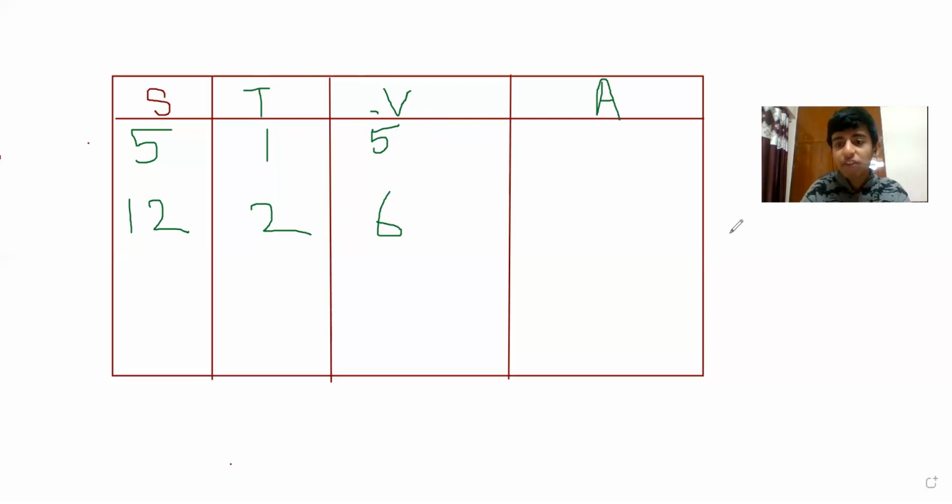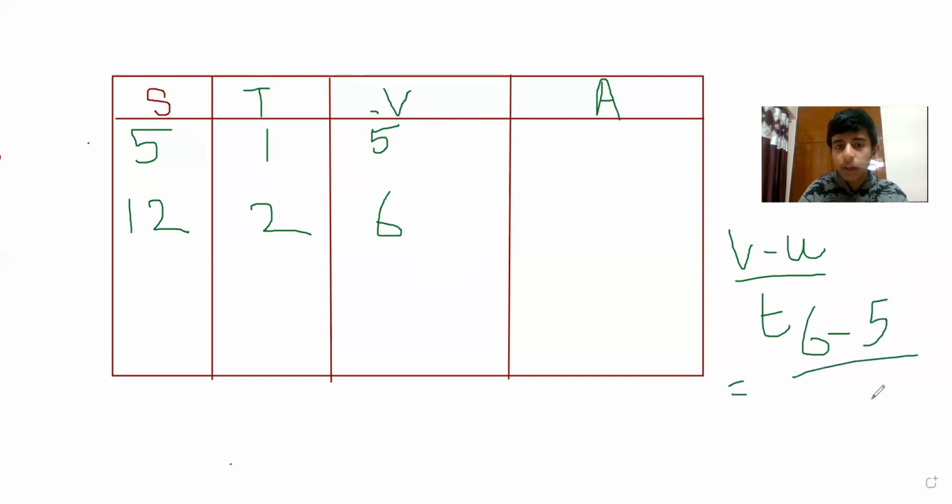As per formula, V minus u upon t, we can write it as 6 minus 5 upon 1, because within 1 second we can easily understand it is changing this much. That means the acceleration is 1 meter per second squared. So here we are going to write 1 meter per second squared. That is your acceleration. Then let it be 21 meter, 3 seconds.